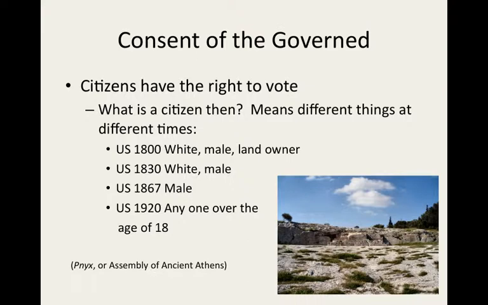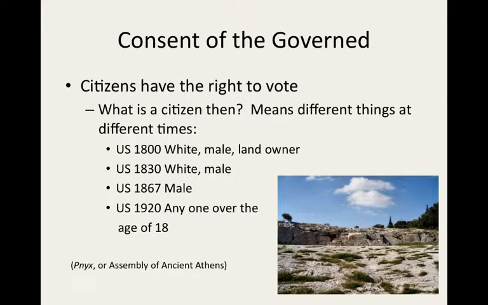By 1867, after the Civil War was fought, all men could vote regardless of their race or previous servitude, as the Constitution phrases it. And finally, in 1920, women were allowed to vote. Anyone over the age of 18, although I believe the age actually expanded. I believe it was older and has more recently gone to 18.